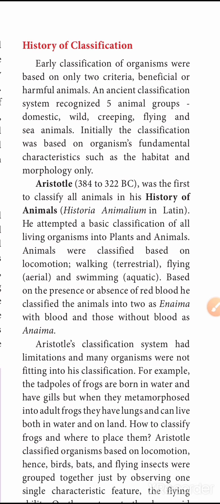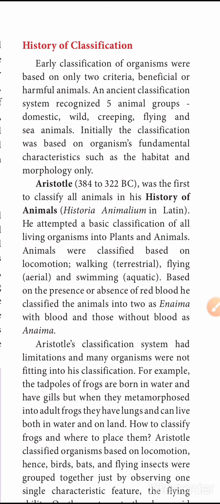Flying, like aves, that is birds. Sea animals like fish, frog. Creeping, both land and water. So the ancient classification recognized 5 animal groups: domestic, wild, creeping, flying and sea animals.